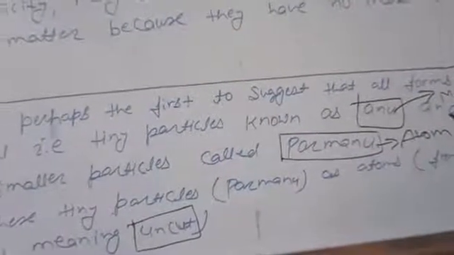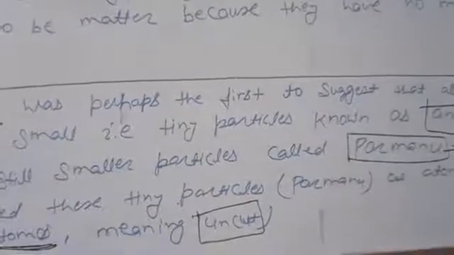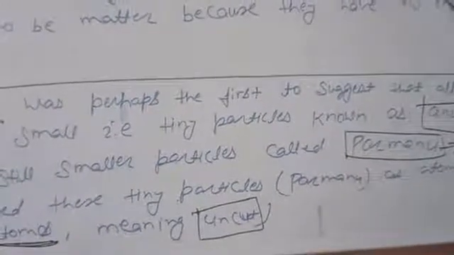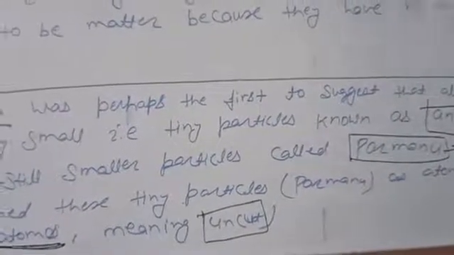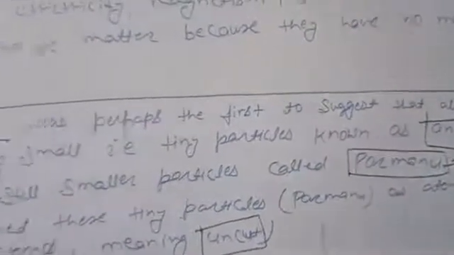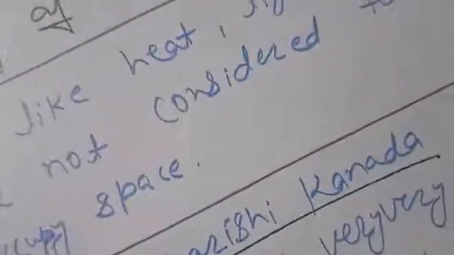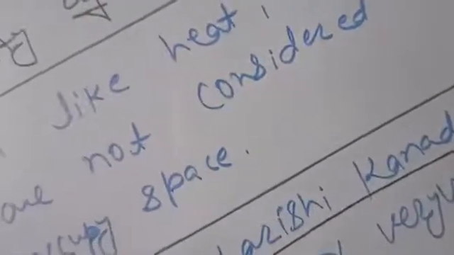Each anu may be made of still smaller particles called Parmanu, or atoms, you can say. Now what is matter?